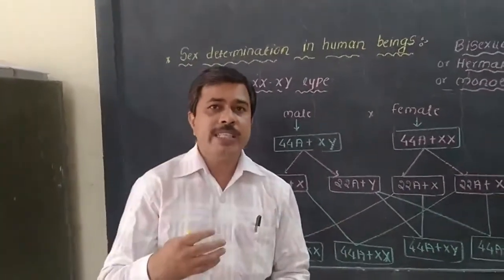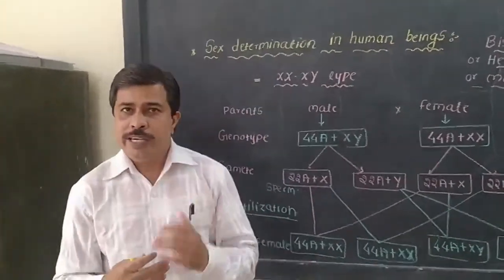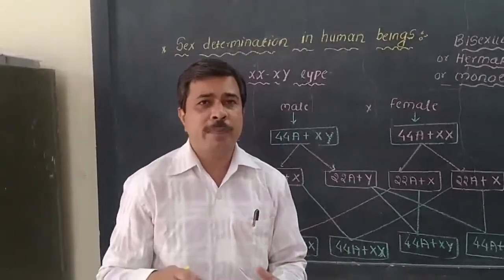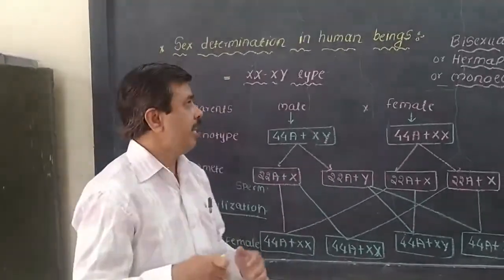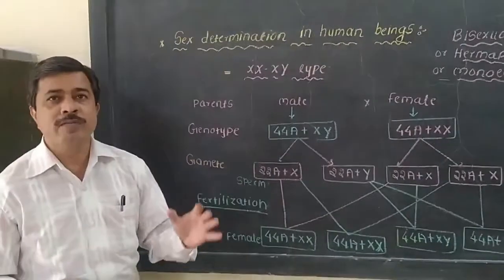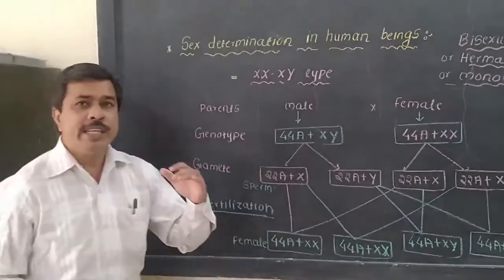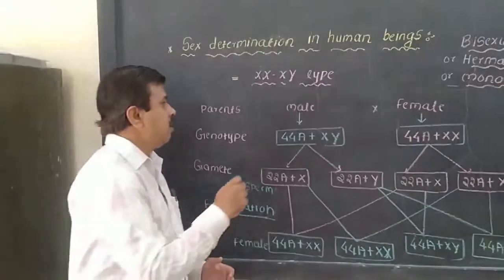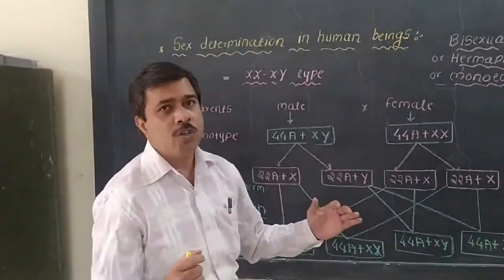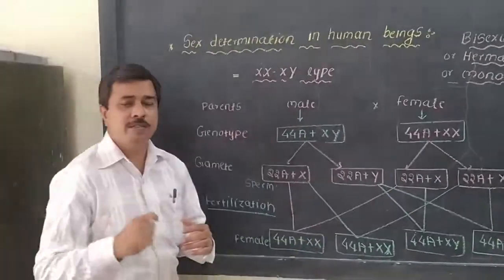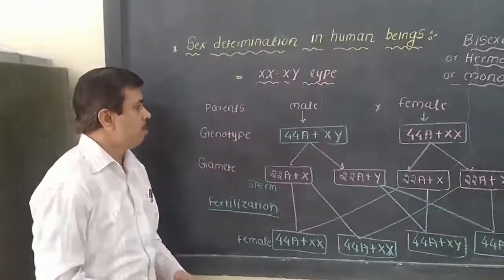So in the diploid cells there are 23 pairs of chromosomes. Out of these 23 pairs, 22 are autosomes and one pair is the sex chromosome.